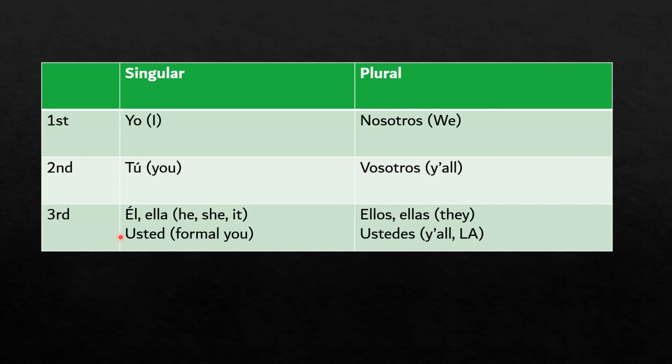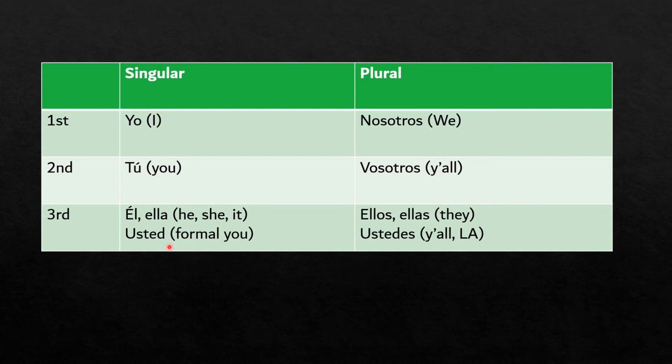Third person, él, ella, he, she, it. I put it in here because when we refer to something in Spanish, we refer to it as él or ella, even if it's an item. It's going to be essentially he, she, because all nouns have gender. That's its own topic, but we use these for it as well when we're discussing a subject in this case.